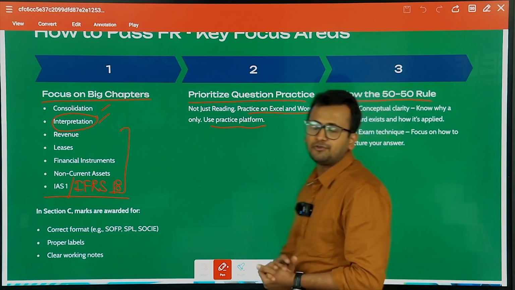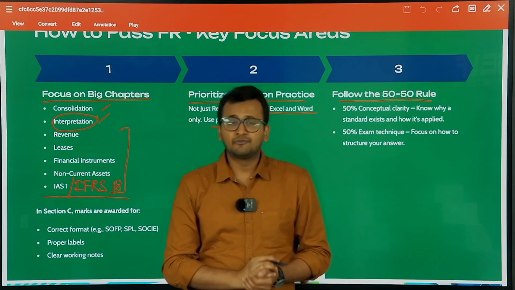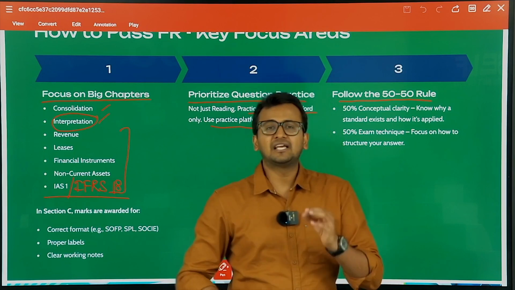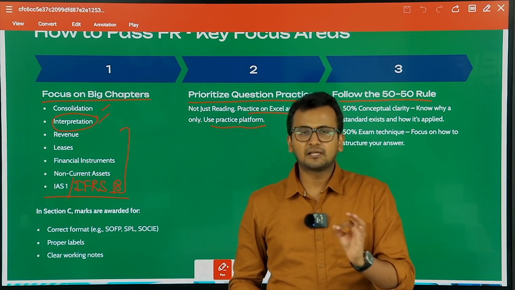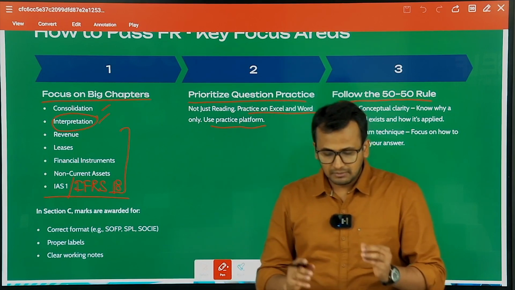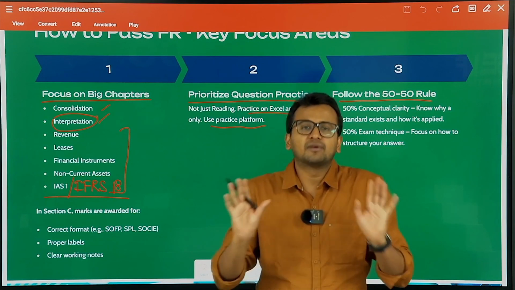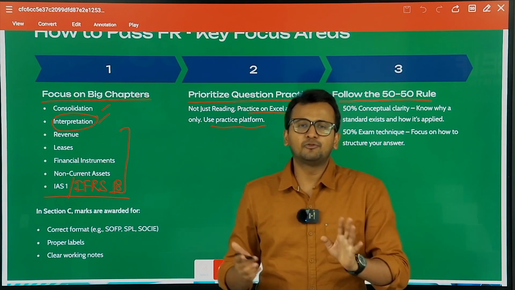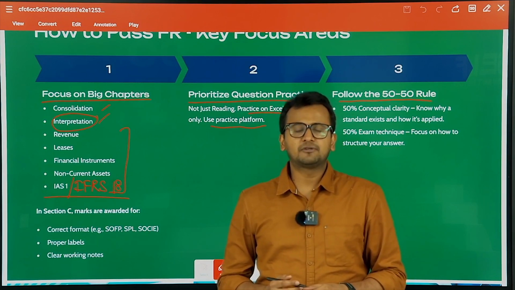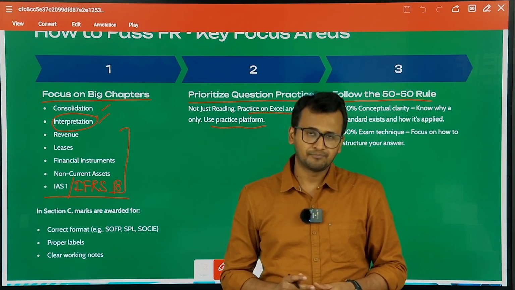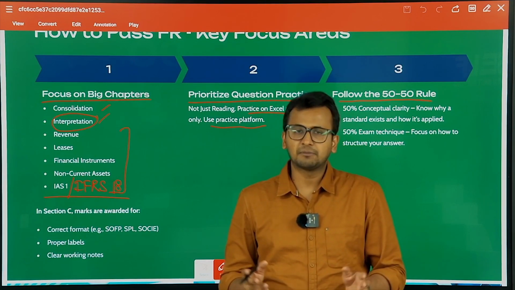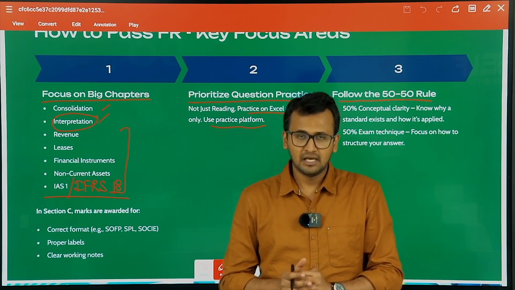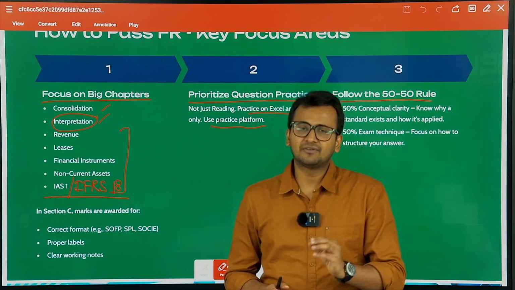Next, follow the 50-50 rule. What is the 50-50 rule? First, 50% of the work you have to do is to clear your concepts. Please make it a point that rote learning will not take you anywhere. In ACCA, rote learning will not take you anywhere. If you feel that I will mug up the formulas, I will mug up the questions, then I will certainly clear the paper, you are definitely going to fail in that case. Conceptual clarity is something that they will test over here.